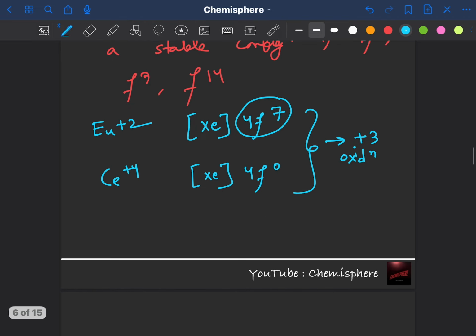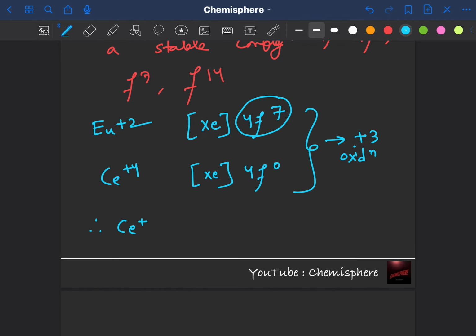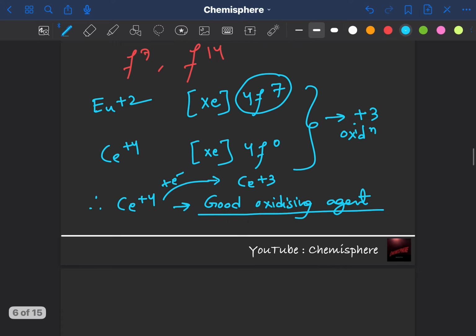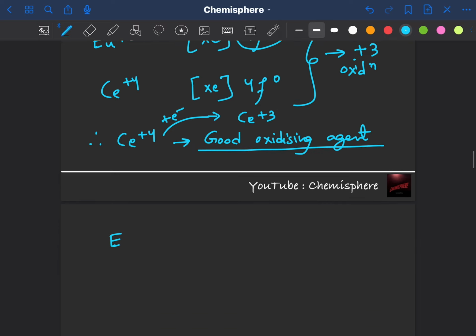Now for example, Ce+4 is a good oxidizing agent. Why? Because it gains 1 electron to revert back to Ce+3. Europium+2 is a good reducing agent. Why?